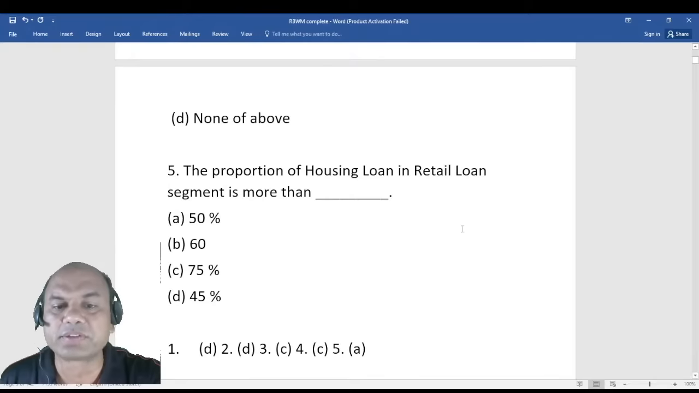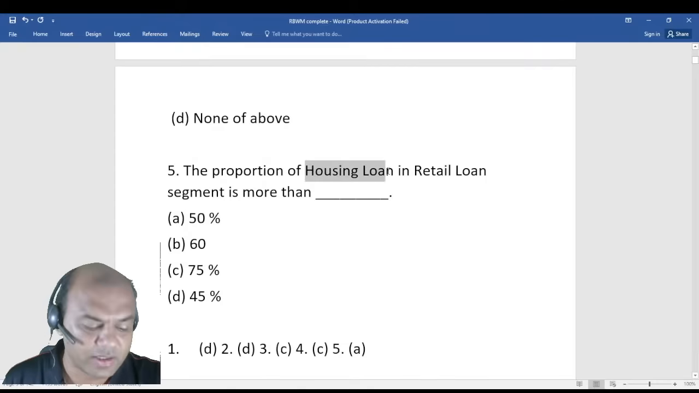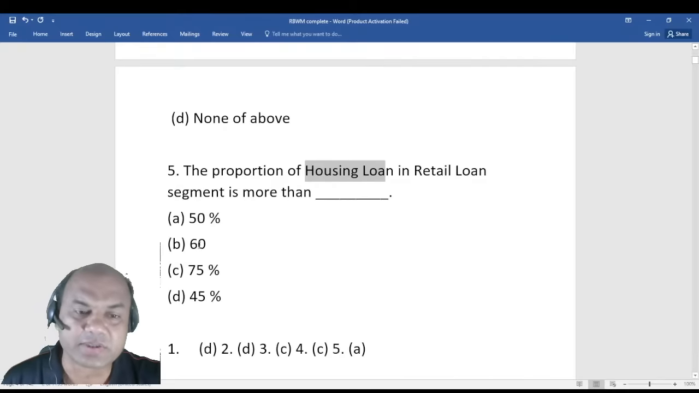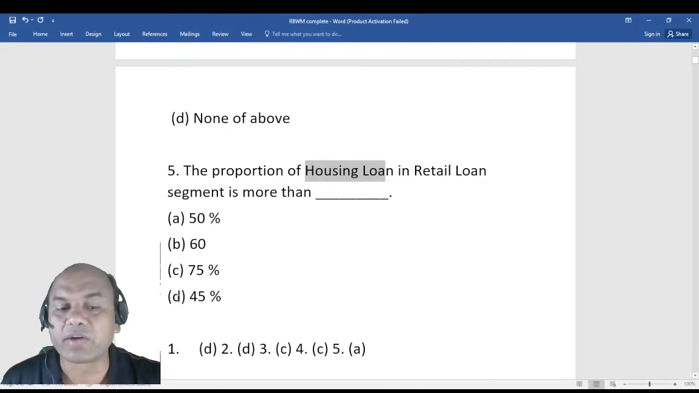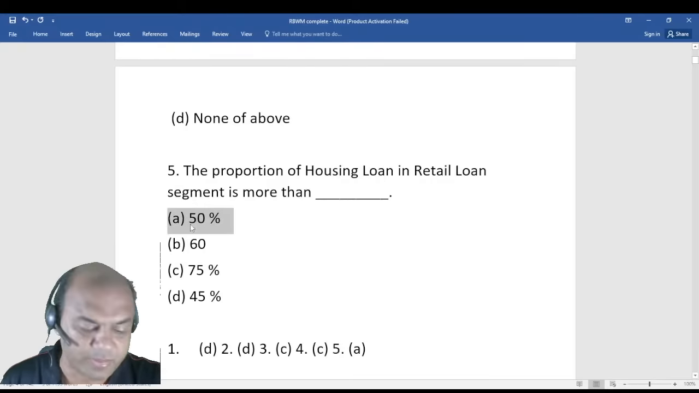The proportion of housing loans in retail segment is more than, now in banking, completely remember, in housing loans we have more, means banks give more loans in which segment? In retail. 50% is the housing loan share, 60, 75 and 45. See here, answer is 50 over here. Fifth answer is 50%.